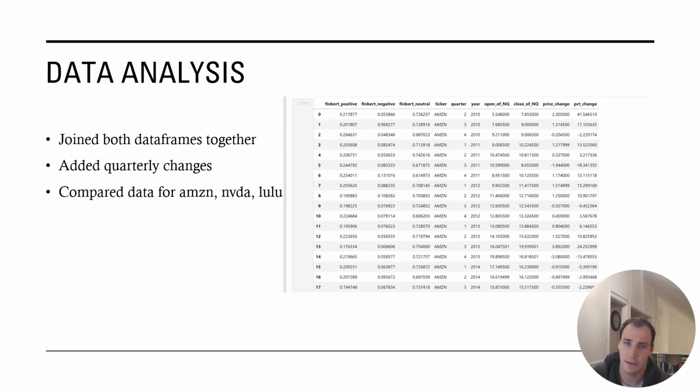Now, I had to do a little bit of finagling because of the open of the new quarter and the close of the new quarter. I did not want that to be the open of the quarter that they were just reporting on, if that makes sense. So if Q1 ends in March and the earnings call is in April, I really was interested in Q2's opening and closing price rather than Q1's, because the earnings call for Q1 is what was affecting Q2. So I had to do a little bit of shifting and make sure that was all accurate in order to see if the sentiment did have an effect on the overall outcome.